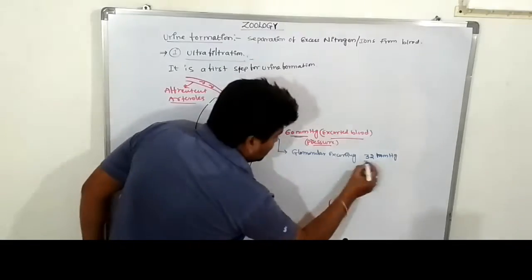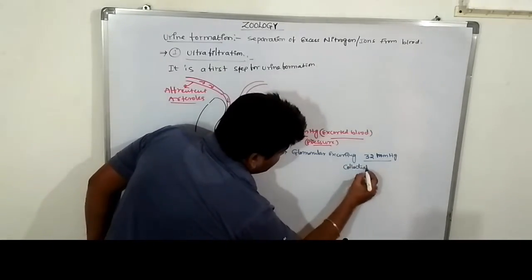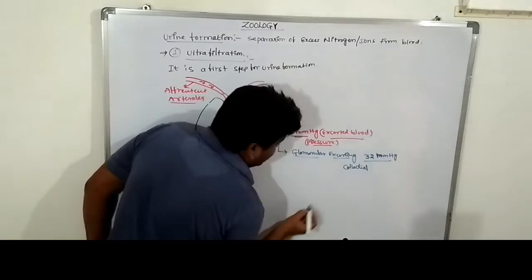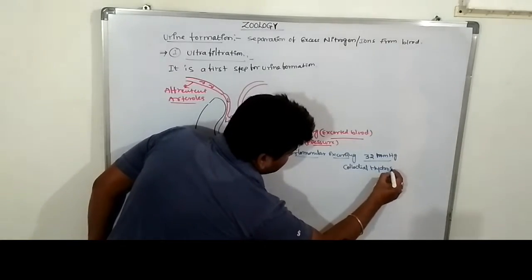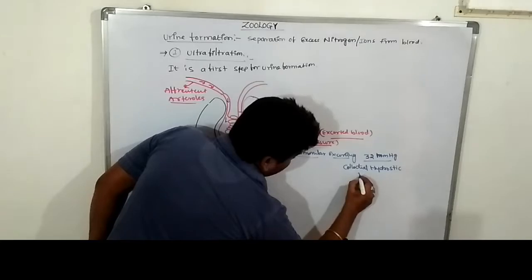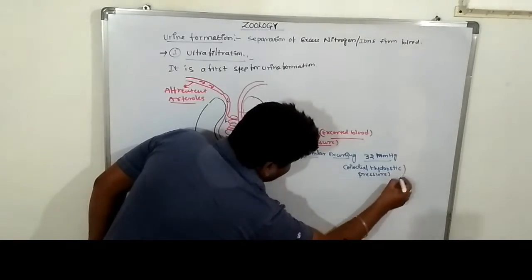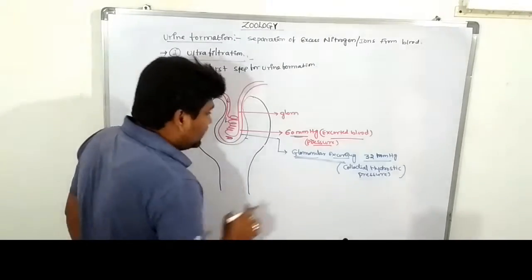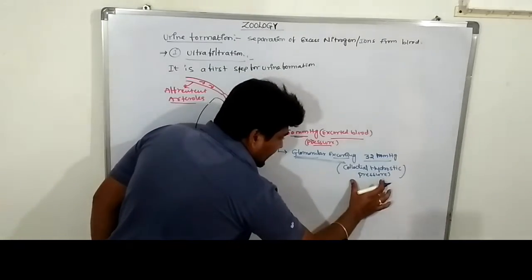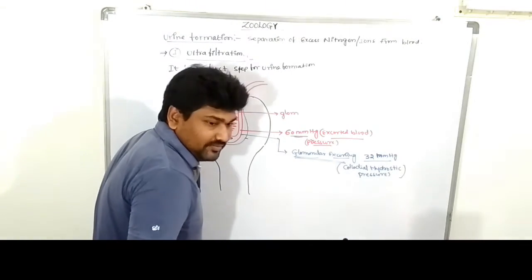This pressure is called the colloidal osmotic pressure. Note down, everyone: hydrostatic pressure. The colloidal pressure exerted by the glomerulus is approximately 32 mm of mercury.